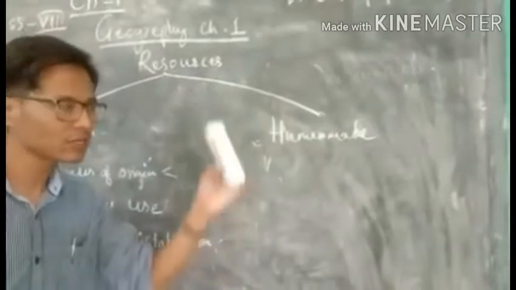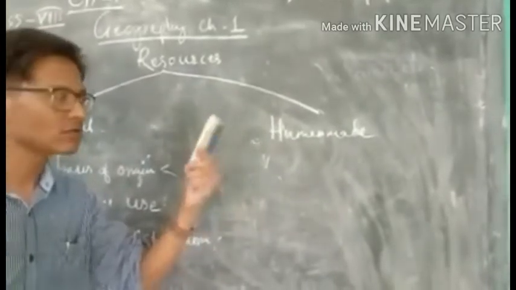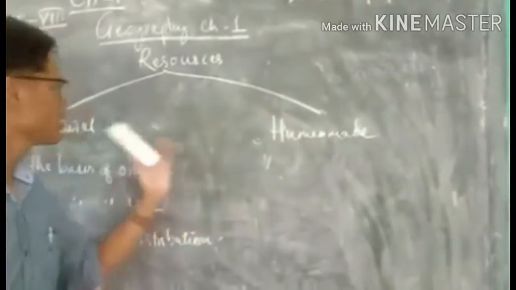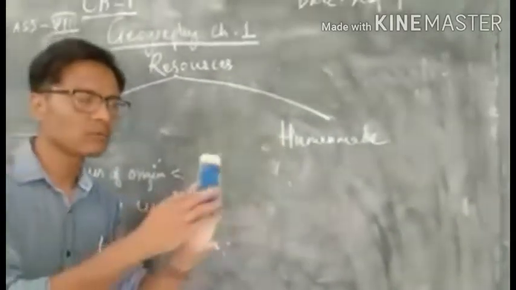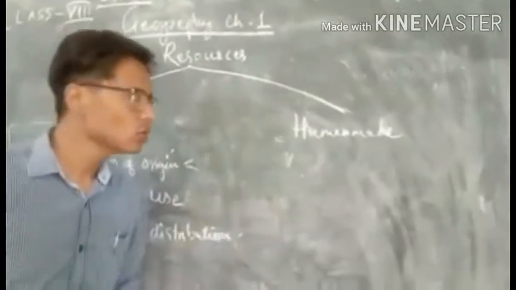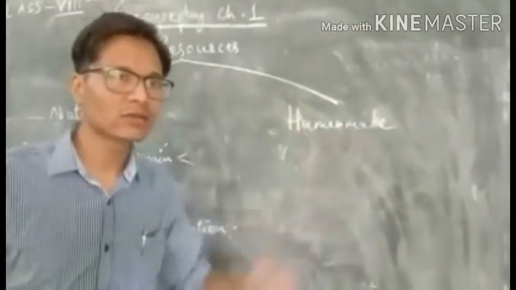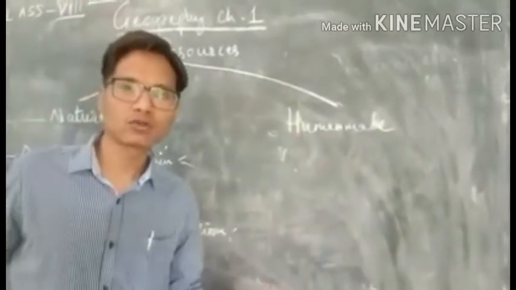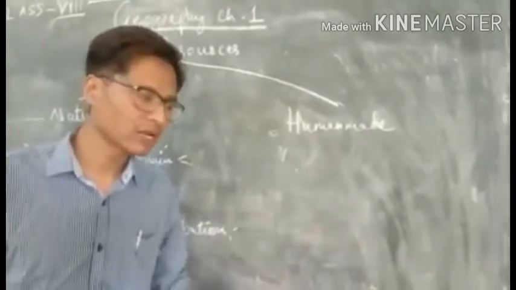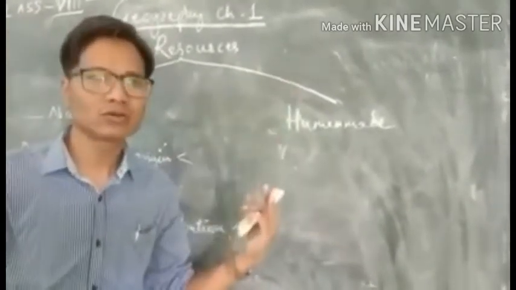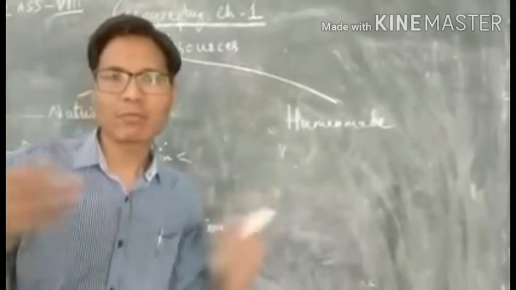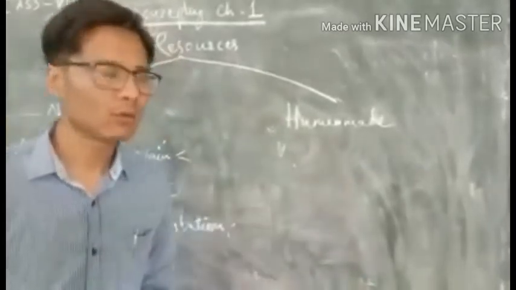As I gave you the example in part 1 of this duster, how this duster once was a part of natural resource and has now become a human-made resource. Anything like the bicycle, the car, the television in your house, the sofa you sit on, the bed, even the glasses, everything that you see around that has been made by people is a human-made resource.